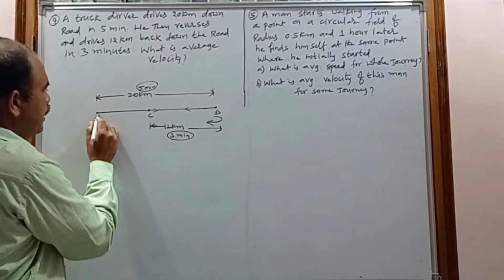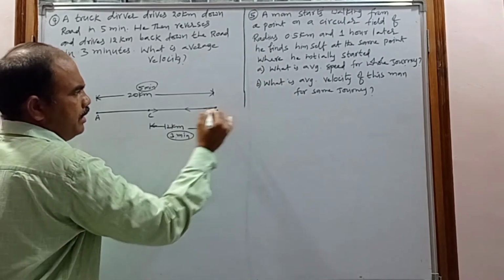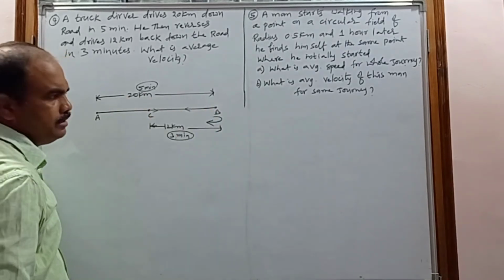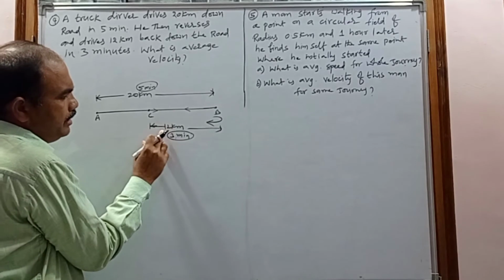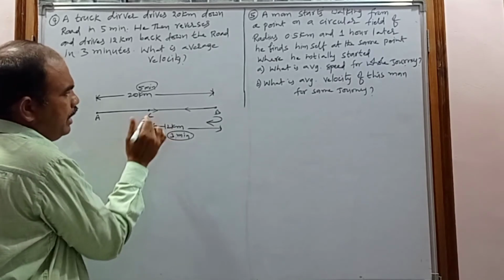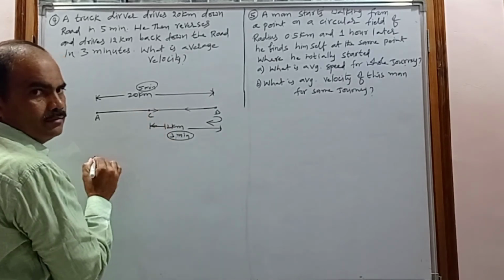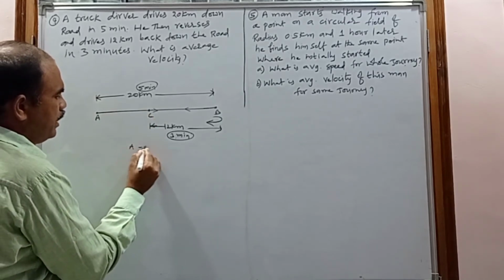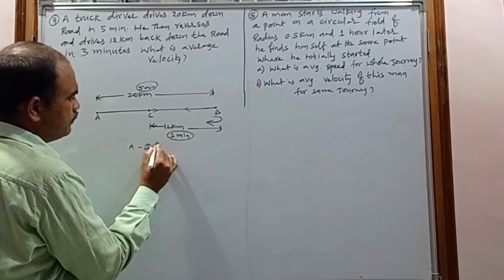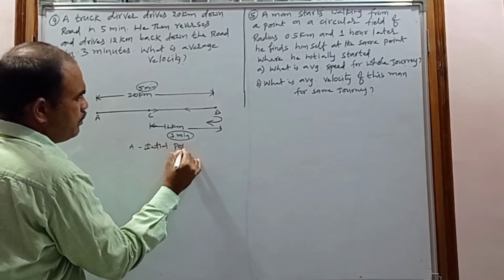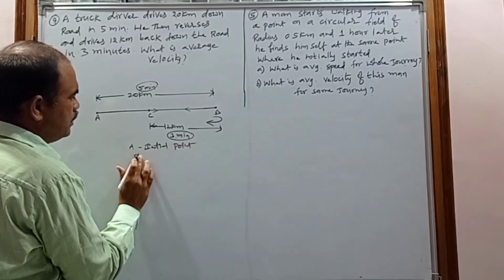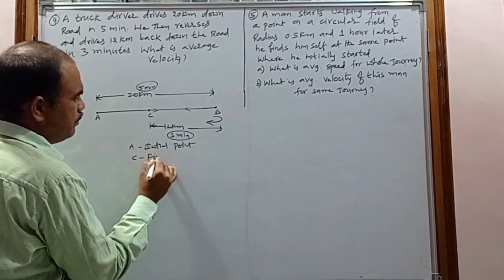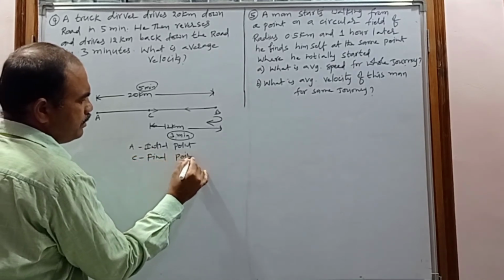And he started at A and reaches B covering 20 kilometers, and he returned and travelled 12 kilometers and reaches the place C. That's all the given data. A is the initial point, C is the final point. So A is what? Initial point. And C is the final point.